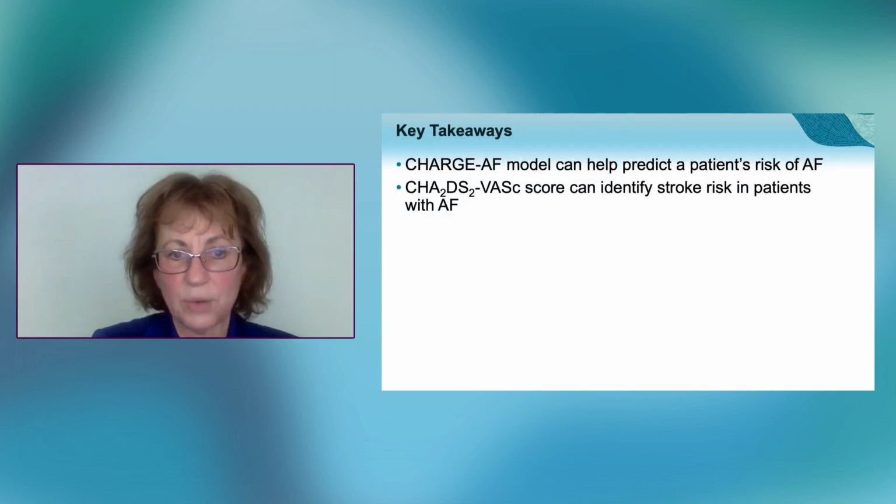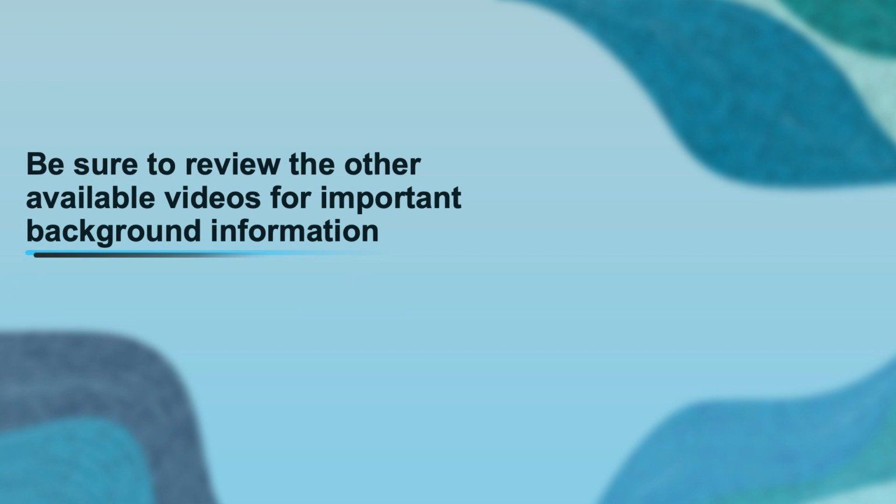So the key takeaways here, 2 models you've got to be familiar with. The CHARGE AF model predicts someone's risk of developing atrial fibrillation. So that's important, because now you're going to focus on the cigarettes, the alcohol, the weight, making sure the diabetes is well controlled, get that A1C under 7, all of these things. And the CHA2DS2-VASc score to identify patients at risk of stroke in AFib.